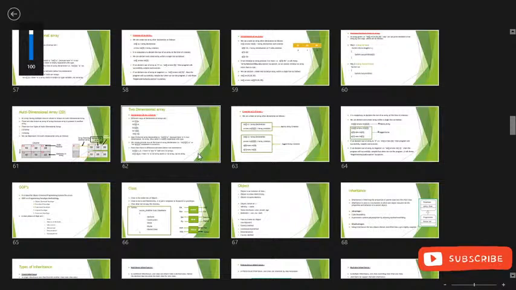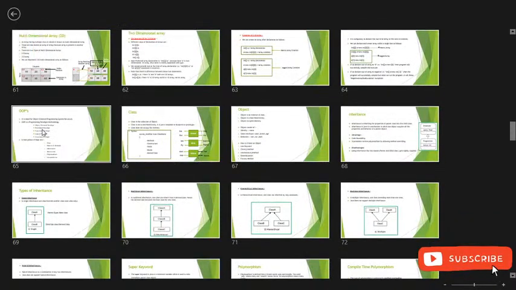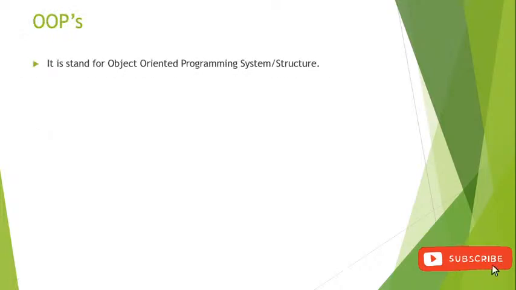Oriented programming system. Sometimes we can say that it is a system, or sometimes we can say that it is a structure. So the full form of OOPS is object oriented programming system or structure. OOPS stands for object oriented programming system or structure.